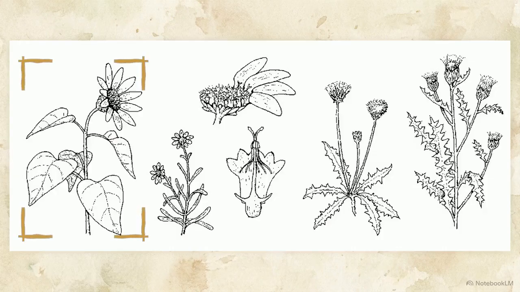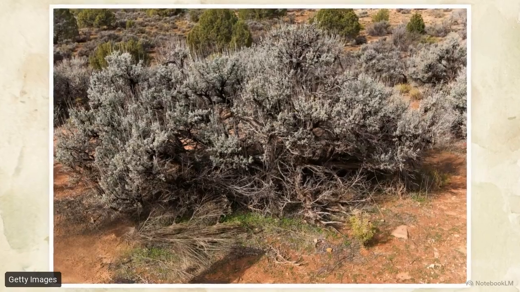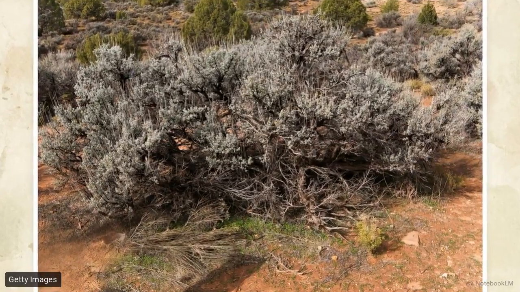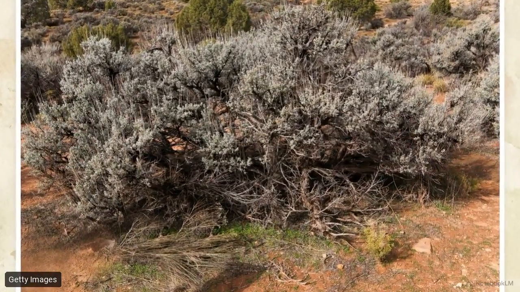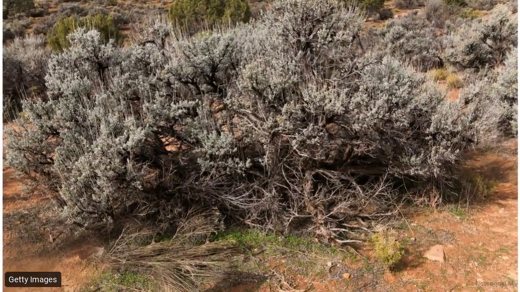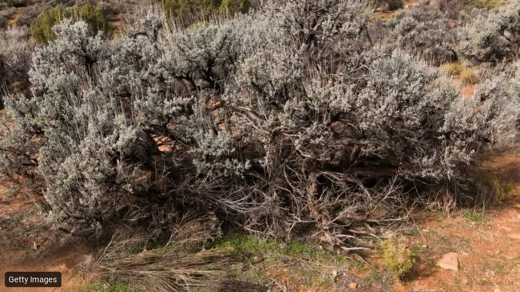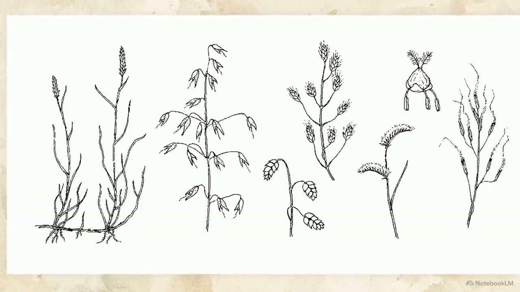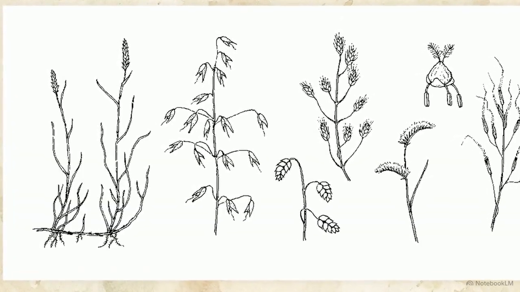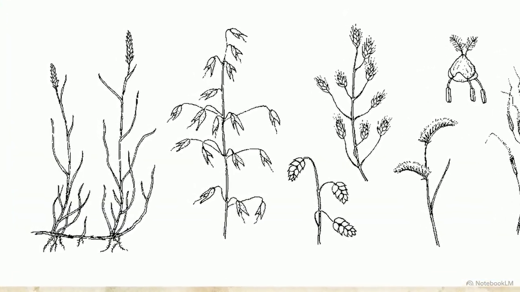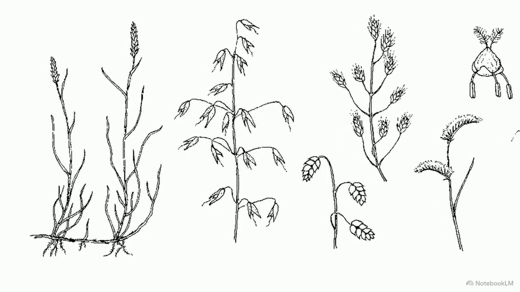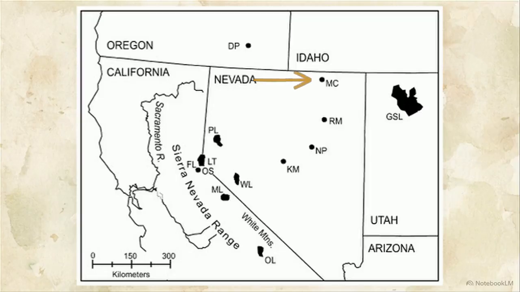The first major botanical player in this reconstruction is the Asteraceae, or sunflower, family. Sagebrush is a critical indicator species in this family. To survive and dominate, it requires a minimum of 150 millimeters of annual rainfall. In different environments, Asteraceae competes with the grass family, Poaceae, which relies on completely different hydrological conditions for its root systems. Raw pollen counts alone are not enough to build a reliable regional proxy.